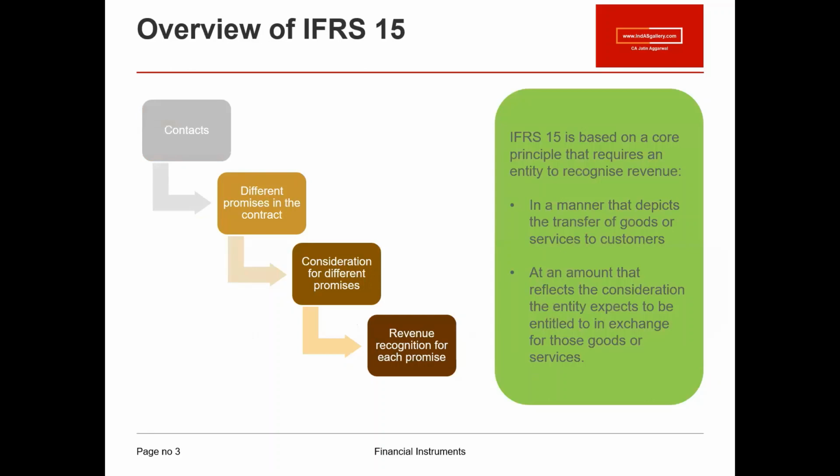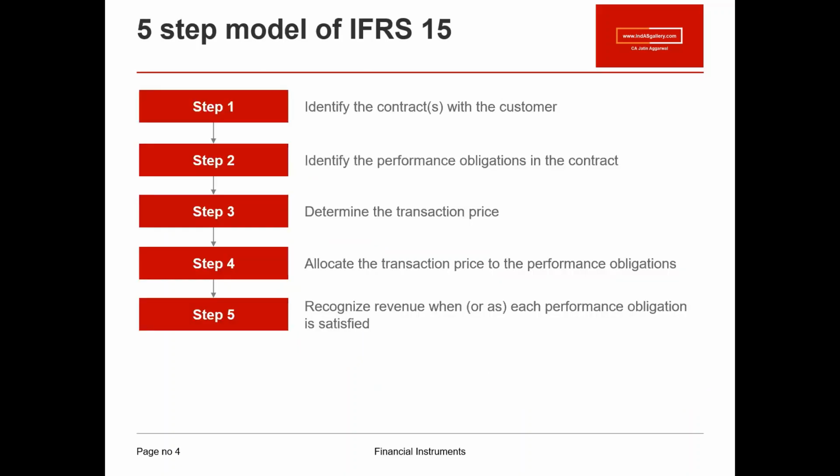So for that, you will have a total consideration in the contract. That total consideration in the contract will be divided among the different promises first, and as and when those promises are getting satisfied, you will keep on recording your revenue relating to those promises only. Right. So this entire framework of IFRS 15 is designed in a 5-step model.